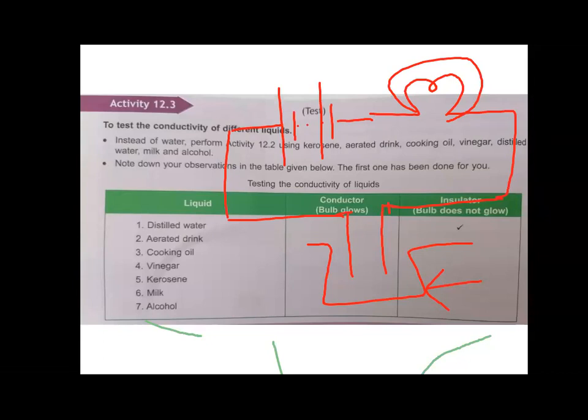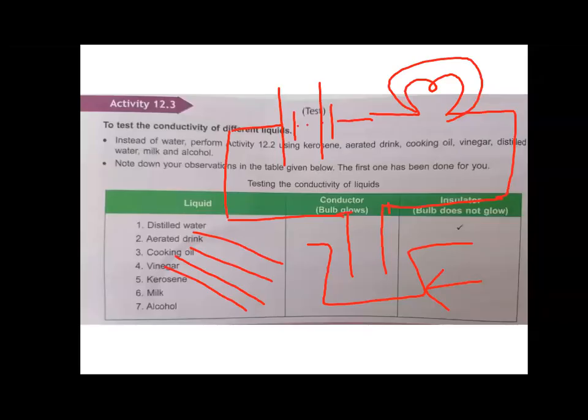So children, inside this container, we are going to fill the liquids one by one. First, we will fill it with distilled water. Then we will fill it with aerated drink. Then we will fill it with cooking oil. Then we will put some vinegar in it. And we will check whether the bulb glows or not. Understood the setup? So let's start with it.